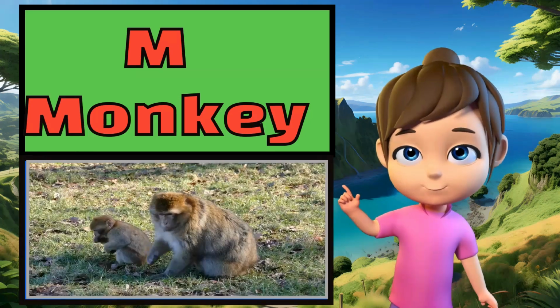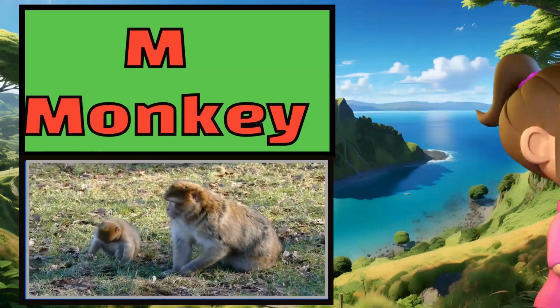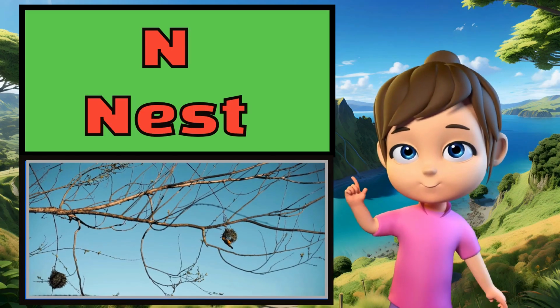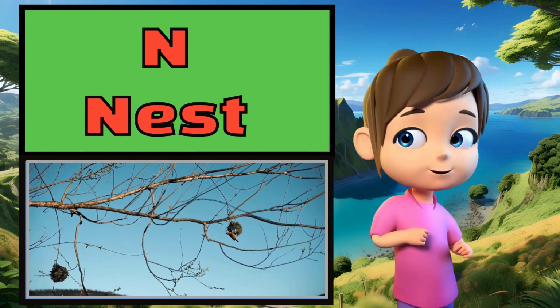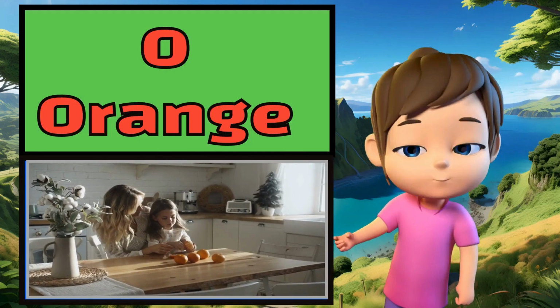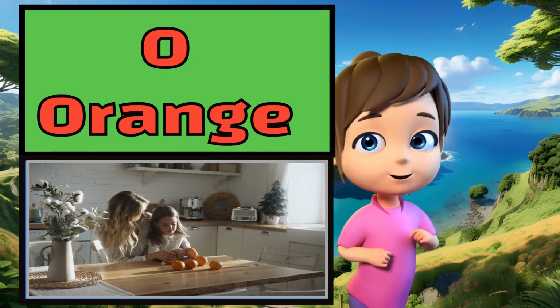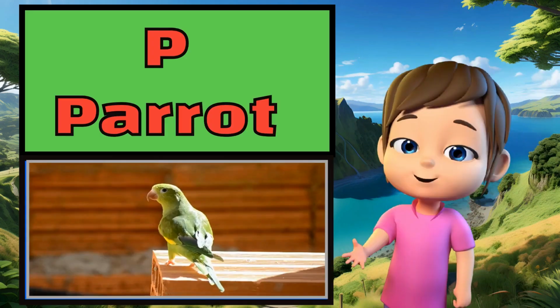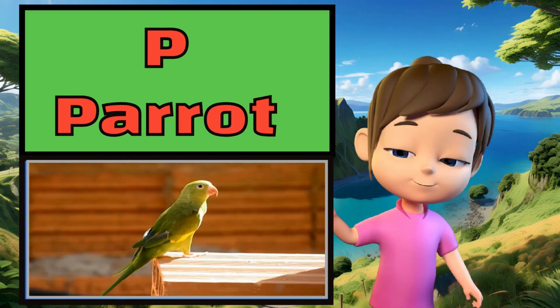M for monkey, this is a monkey. N for nest, this is a nest. O for orange, this is an orange. P for parrot, this is a parrot.